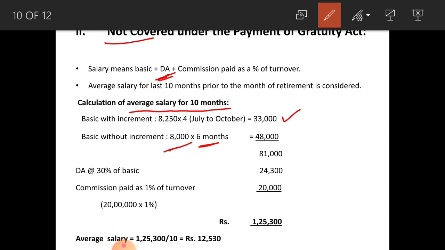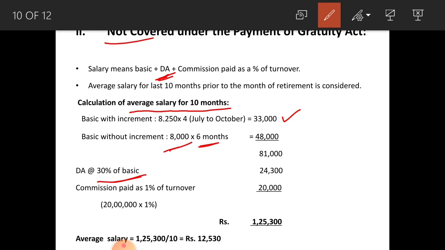So total basic amounts to rupees 81,000 for 10 months, and here you have to consider 30% of basic as DA. Of this 81,000, 30% you have to consider. 30% of this 81,000 amounts to rupees 24,300, that is DA, and commission paid as 1% of total turnover for last 10 months you have to consider.